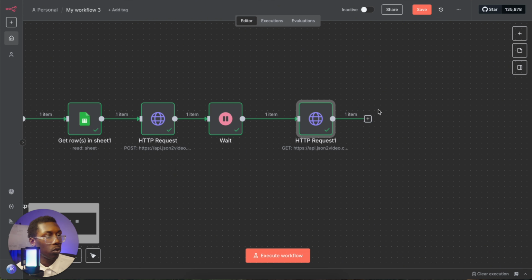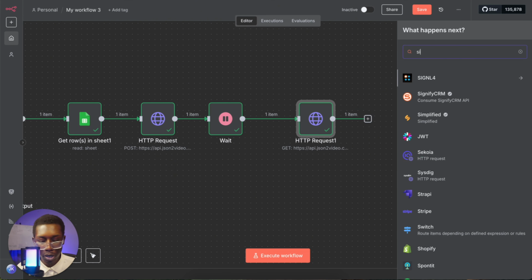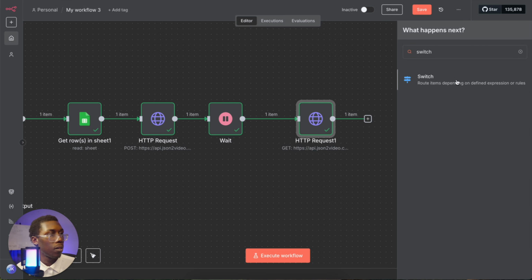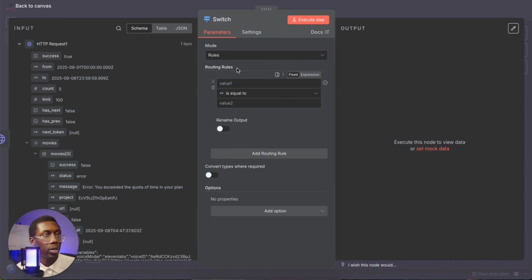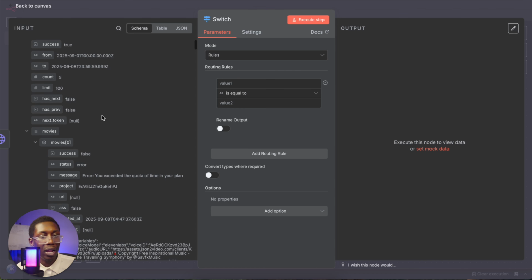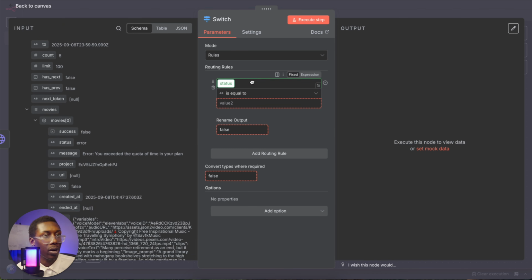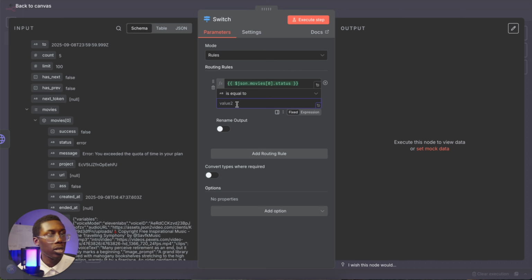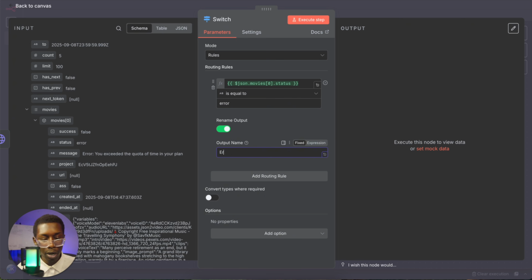So next, what we would want is we would want a switch node. The switch node would basically tell us, will give us options on what to do in different situations. So for the value, we want to put status right here. And if the status is equal to, let's say, error, then we change that to error.